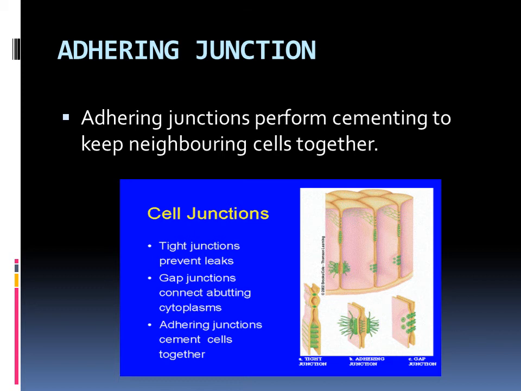The same here also, to attach two cells, this adhering junction will perform like a cementing substance. It is making some cementing substances to attach two cells. So that is the adhering junction. Here the second figure is denoted as the adhering junction. The first one is tight junction, and both the cells are very tight to each other. The second figure is adhering junction with the cementing substance, attached close to each other. Then let us go on to the third one.